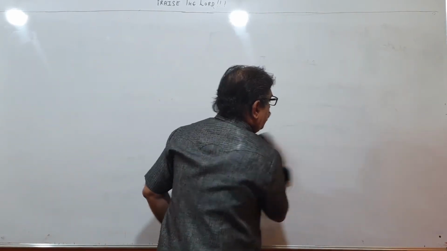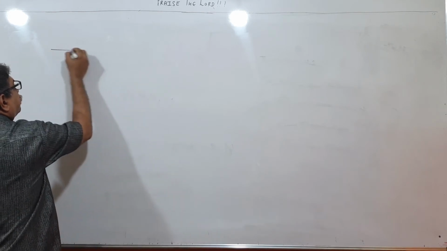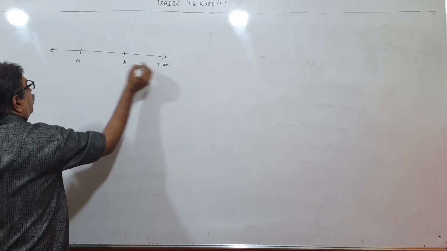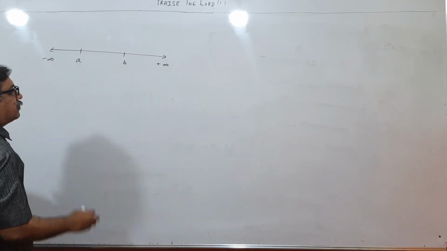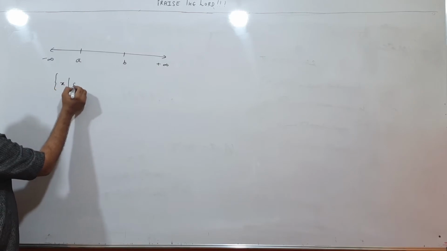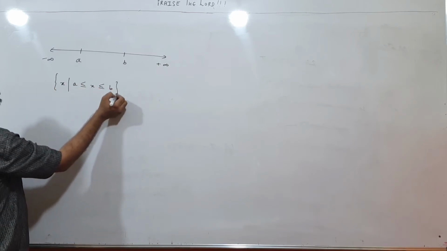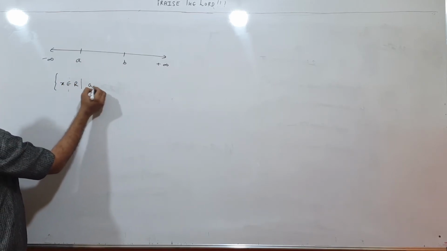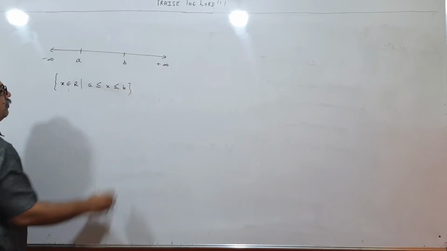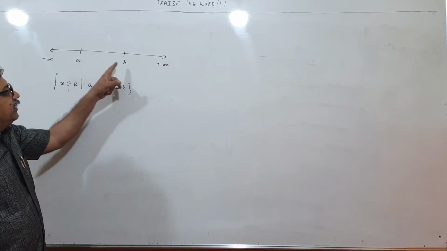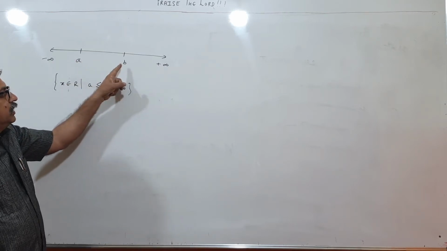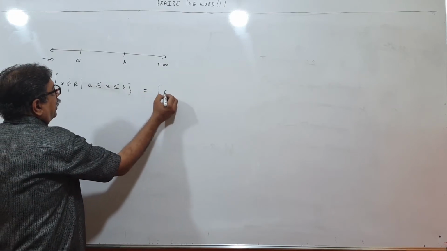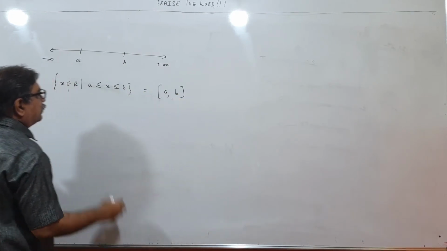So now if I have a number line on which this is A and this is B, this is plus infinity, this is minus infinity. So set X such that A less than equal to X less than equal to B. And I write like this, X is a real number such that A less than equal to X less than equal to B. So X is a number greater than equal to A, less than equal to B, X is over here. Including A, including B. See, less than equal to, less than equal to. So this will be the interval AB definitions.